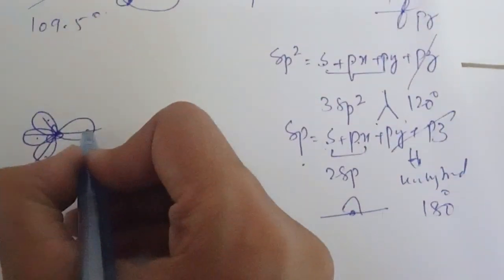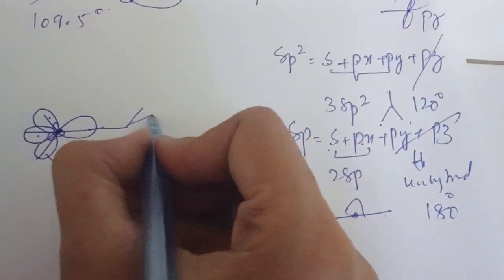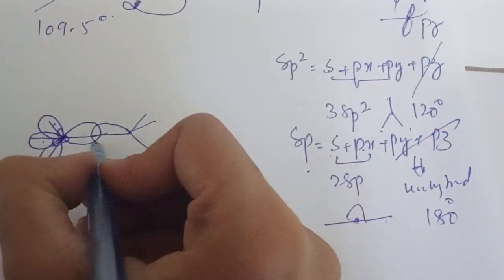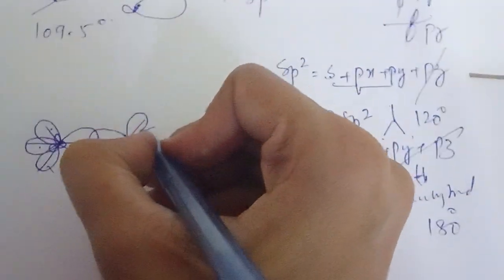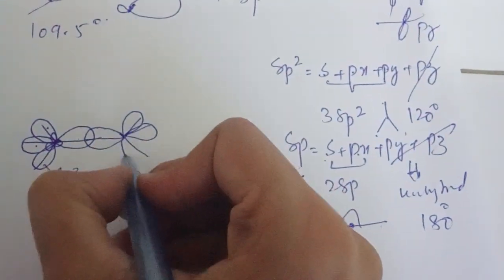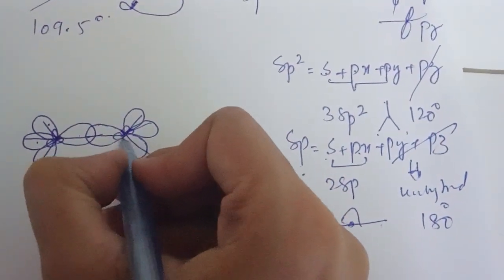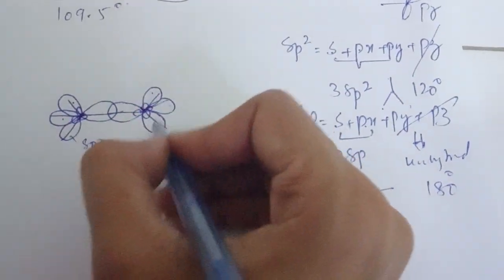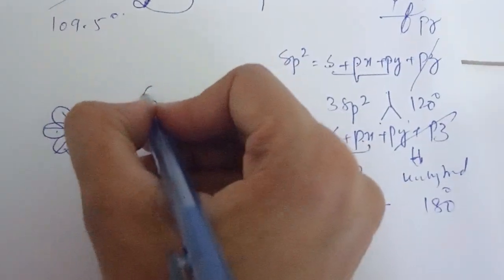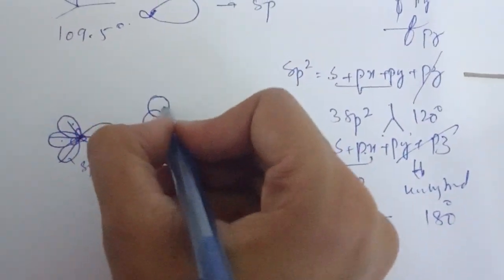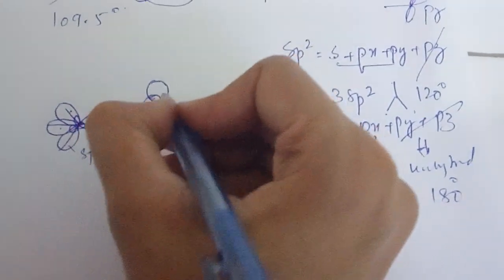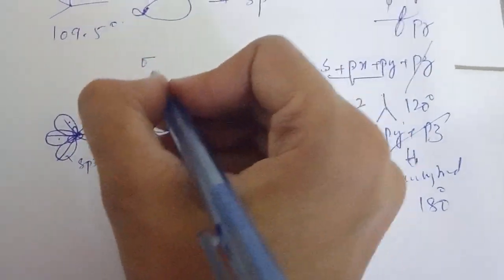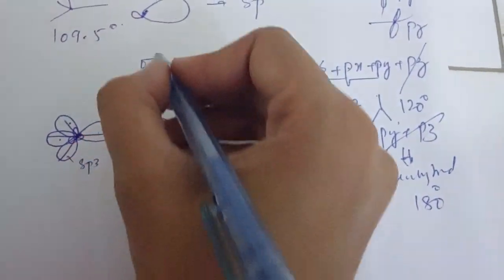This carbon is attached with another carbon, which also gives 4 sp3 hybrid orbitals. Now, 1, 2, 3: carbon utilizes 3 sp3 hybrid orbitals to make single covalent bonds with hydrogen. This is the s orbital of hydrogen making a single covalent bond. This is a sigma bond because it involves end-to-end overlapping.